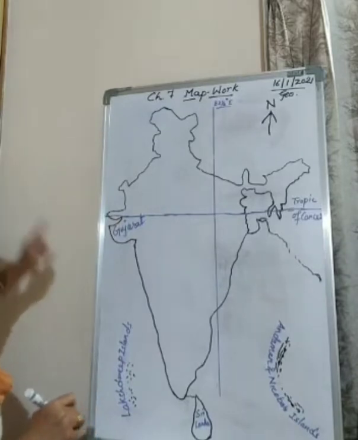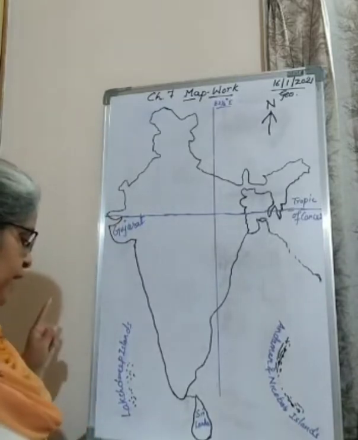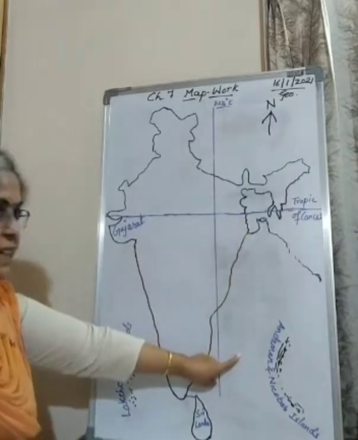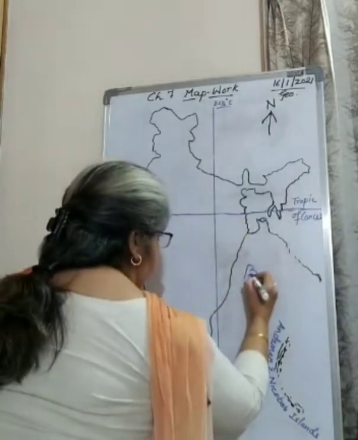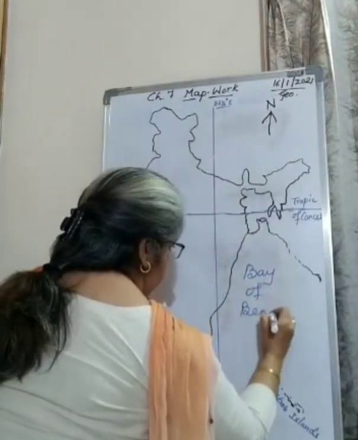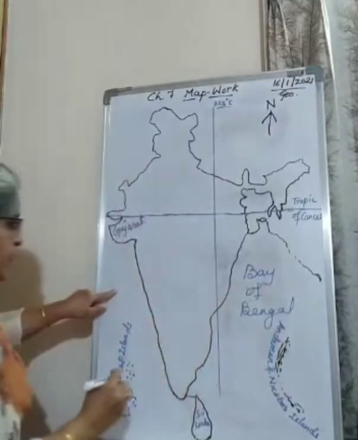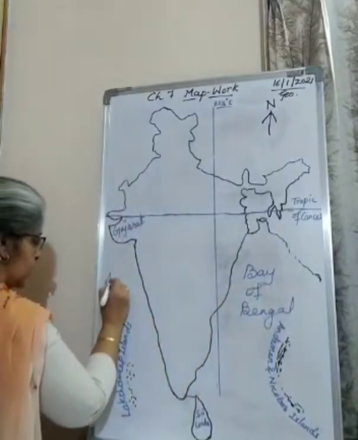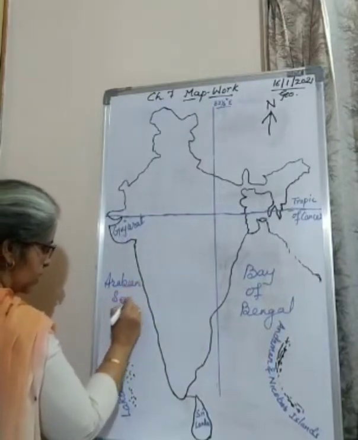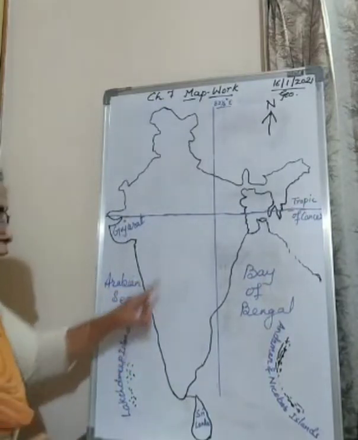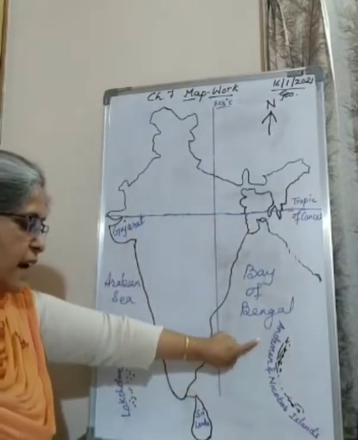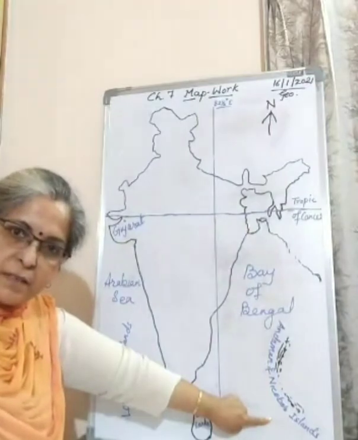Then we have the Andaman Islands and Lakshadweep Islands. In the east we have the Bay of Bengal, and in the west, the Arabian Sea. In the east, in the Bay of Bengal, we have the group of islands Andaman and Nicobar Islands.